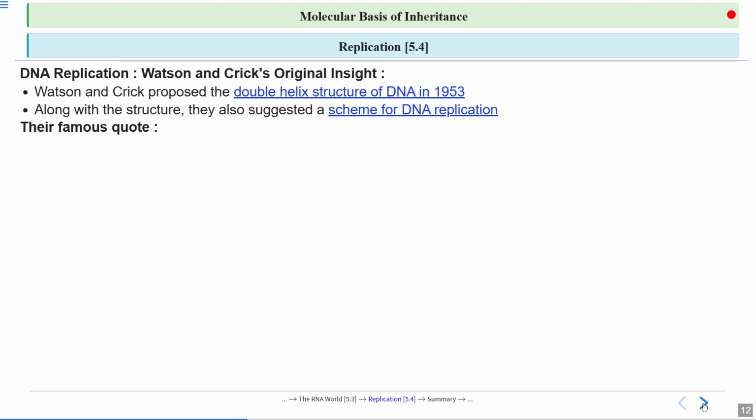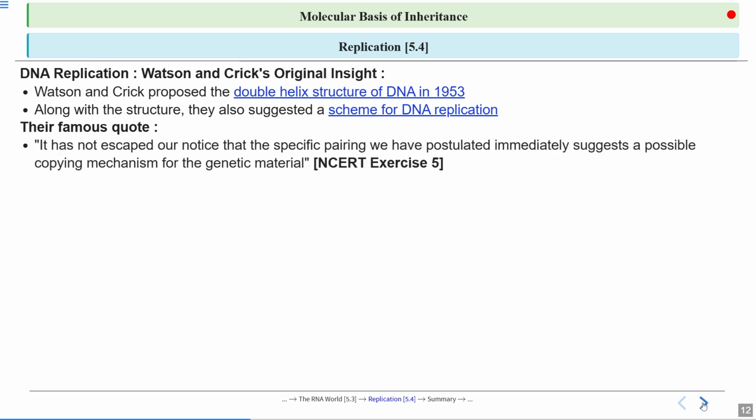They wrote a very famous line: "It has not escaped our notice that the specific pairing we have postulated immediately suggests a possible copying mechanism for the genetic material."